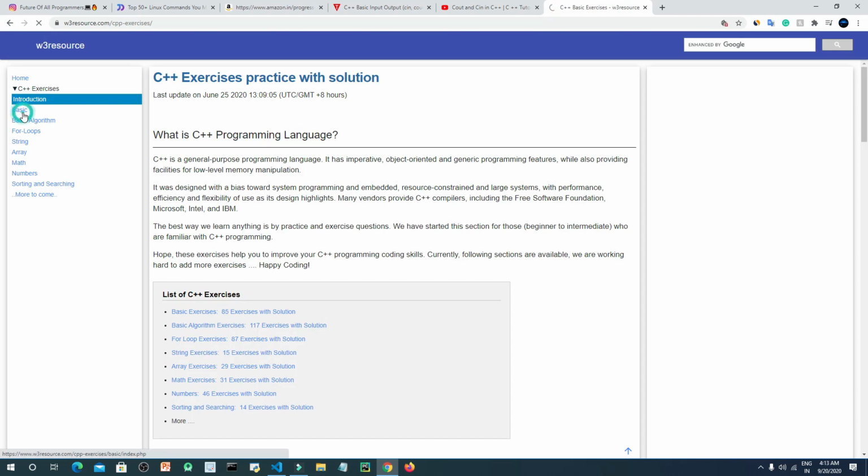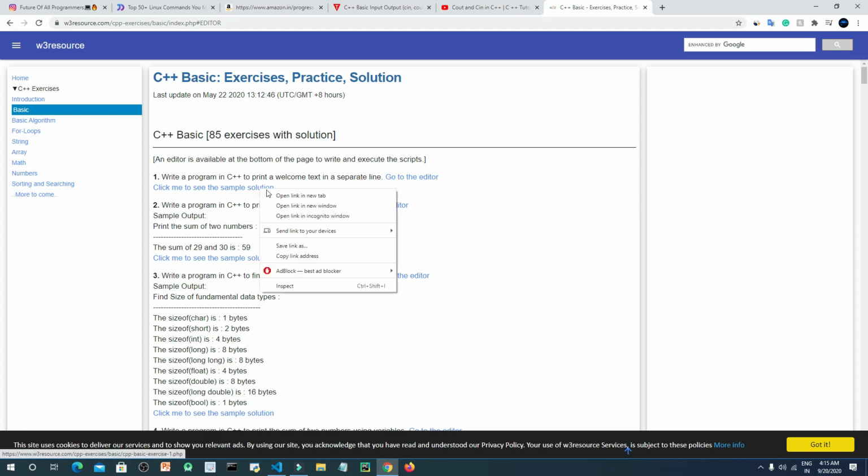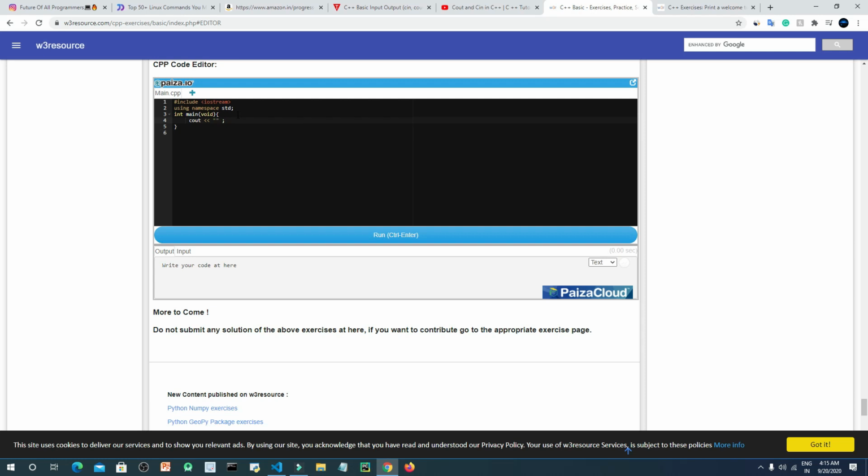Now I will click on basic. I'm at a very beginner level right now, and here is our first problem. It says write a program in C++ to print the welcome text in a separate line. If you know the answer, you can click on go to editor. If you don't know the answer, you can click on me to see the solution. If you know the answer and want to solve the problem, just click on go to editor and just write welcome.